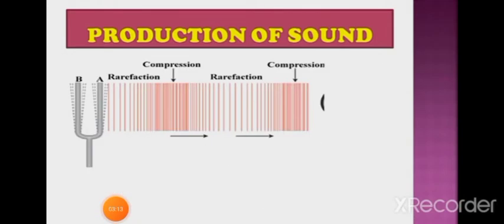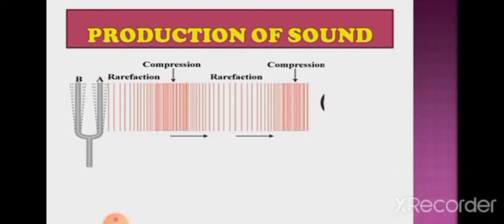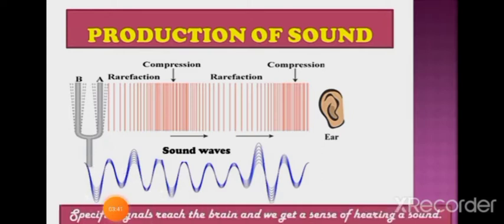So here you can observe the actual representation of compression and rarefaction. This is the movement of your tuning fork as I have shown you already, and this is rarefaction, this one is compression, rarefaction and compression. So sound will repeat all the time. Whenever sound travels, it travels in the form of a wave. A specific signal reaches the brain and we get a sense of hearing the sound.